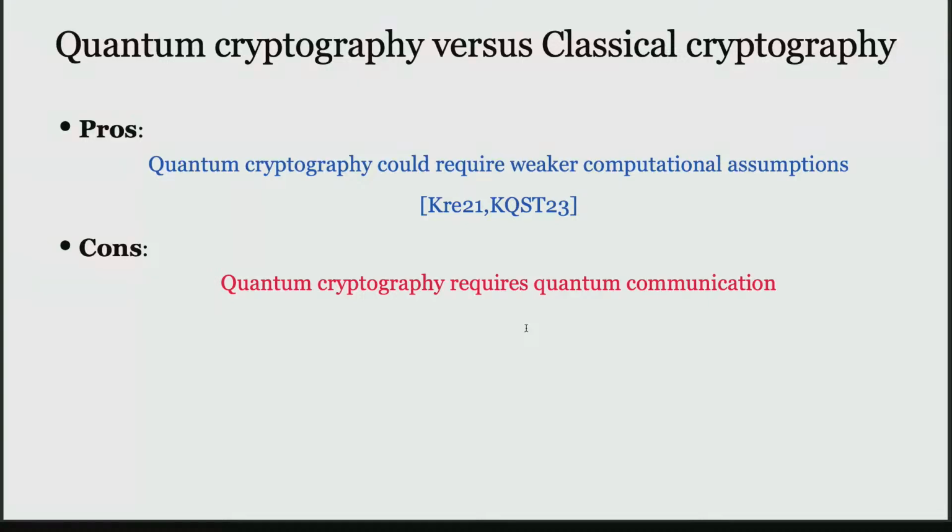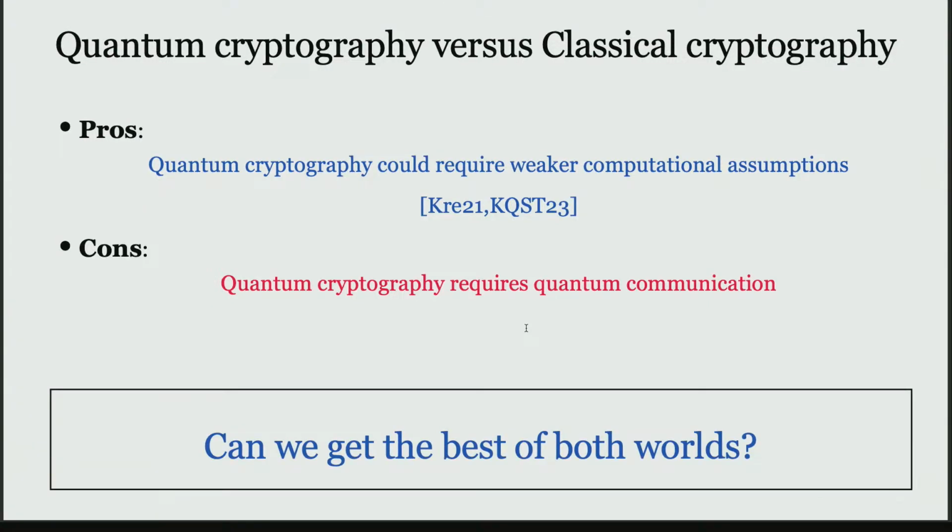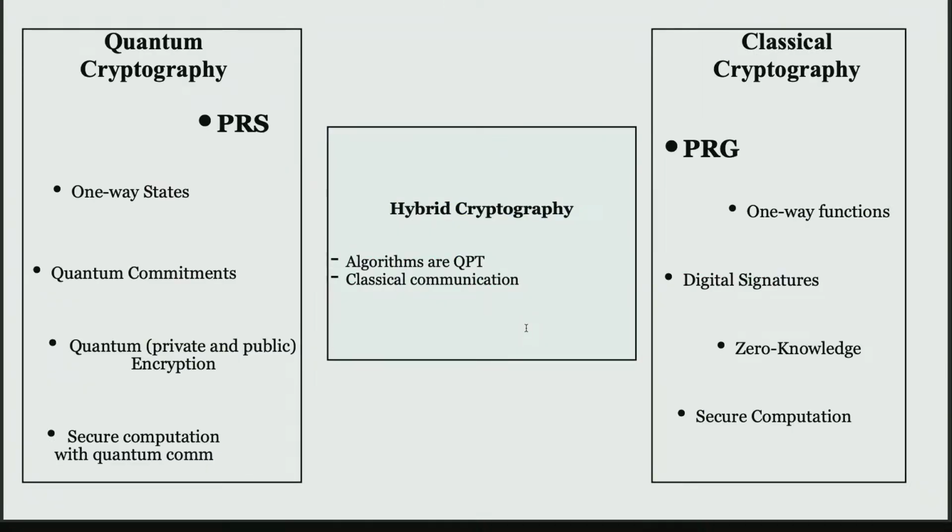Okay. So now the question is, can we get the best of both worlds? Can you get a world that could use weaker assumptions than classical cryptography, but on the other hand just relies upon classical communication? This is the direction that we are interested in. Indeed, you can consider this world called hybrid cryptography, where you allow the algorithms to run in quantum polynomial time, as in quantum cryptography, but you enforce that the communication has to be classical.